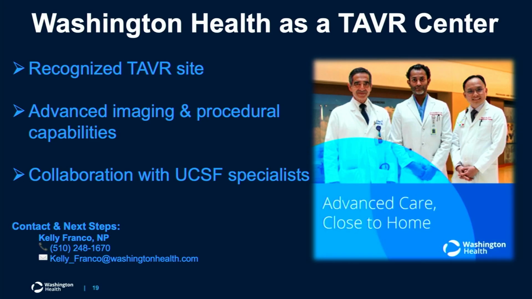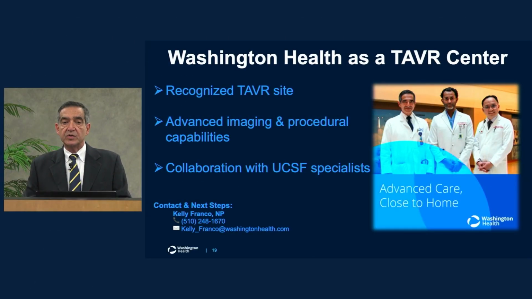For the services that we may not provide, like advanced heart failure that may require heart transplantation, lung transplantation, or usage of mechanical circulatory support, we facilitate the transfer of the patients to UCSF Medical Center, and we collaborate with our colleagues over there. But the overarching issue is a great majority of the cardiovascular problems, whether it's aortic stenosis or other concomitant heart diseases, we can take care of the patients here at Washington Hospital.